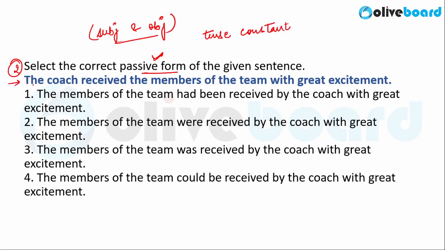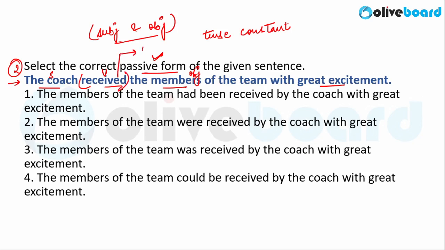Here, the sentence is saying, the coach received the members of the team with great excitement. Here, coach is the subject, received is the verb, and the members of the team is the object. So now first interchange the object and the subject. The members of the team becomes the subject now. Received here is simple past tense.